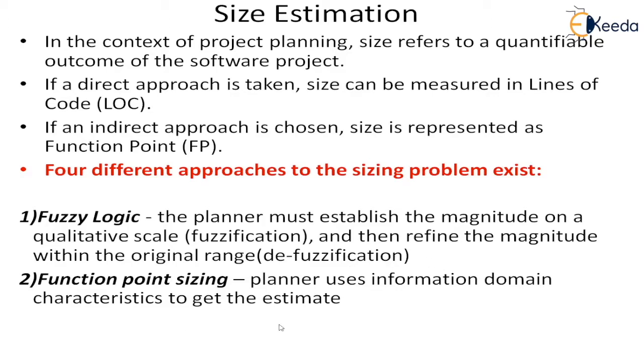Then you come to function point sizing. In function point sizing, we will see how it is done. We have certain information domain characteristics and information domain variables. We take those variables and determine their values, and there is a summation method, some formulas, that we use to get the estimate.